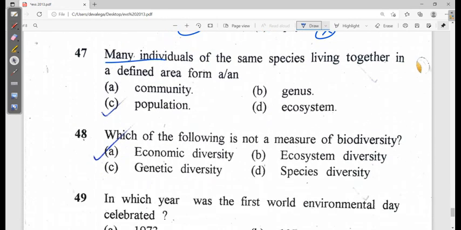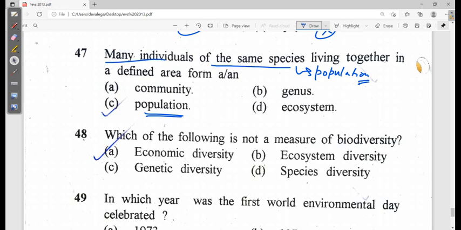Many individuals of the same species. Okay, same species, it's simply the population. Population. See, we all are humans. We are the same species. Okay, but their appearance are different. So we make a population. Similarly, the variety of the dogs, species of the dogs, it makes the population. Variety of the numbers of the tigers, they make the population, but not tiger and lion. Lion makes the separate population, tiger makes the separate population.